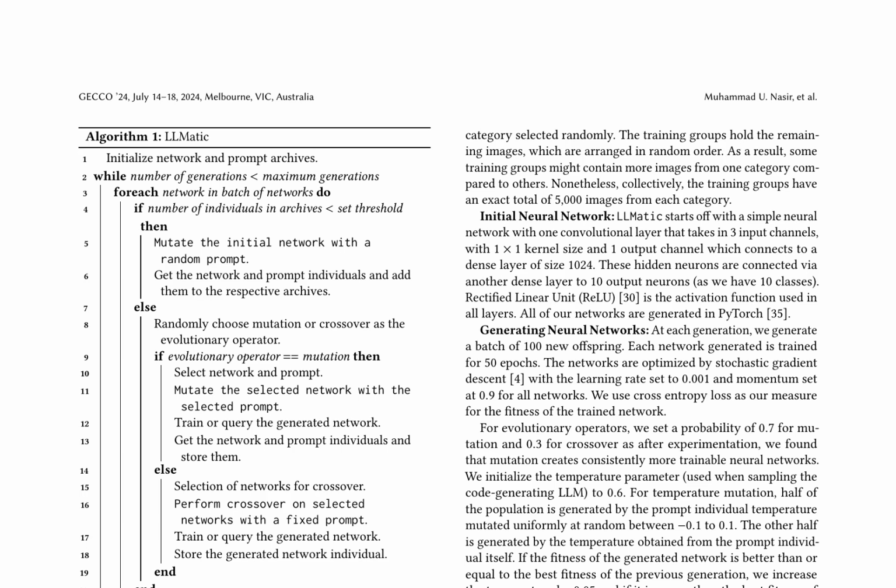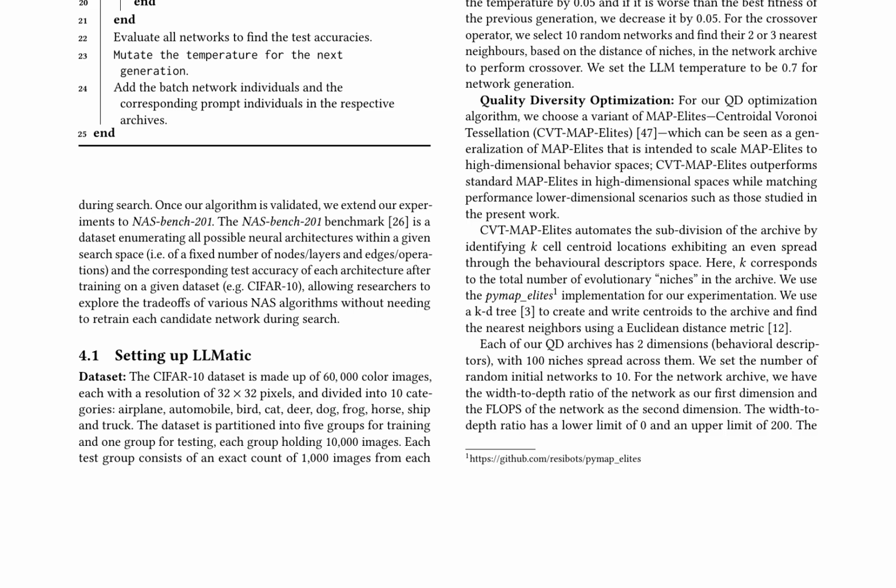A key aspect is the use of quality diversity optimization, specifically CVT-MAP elites, to ensure a diverse set of architectures. The setup includes the CIFAR-10 dataset, a simple initial neural network, and specific parameters for training and evolutionary operators. The algorithm's ability to automate the subdivision of the archive and find nearest neighbors is particularly noteworthy.